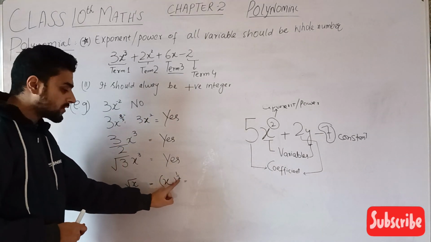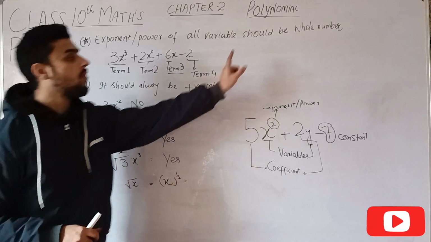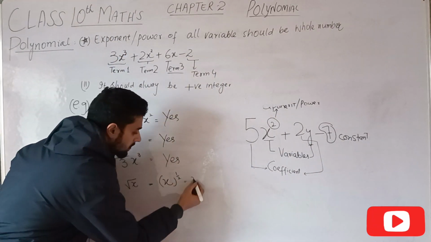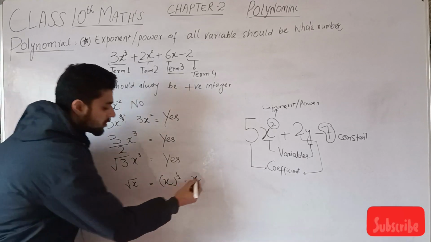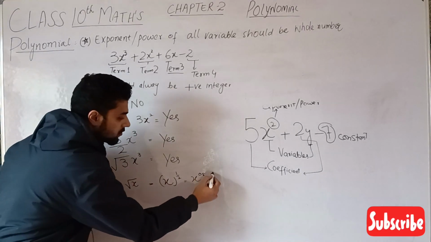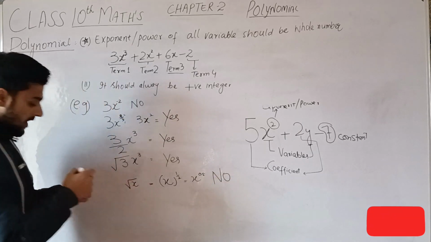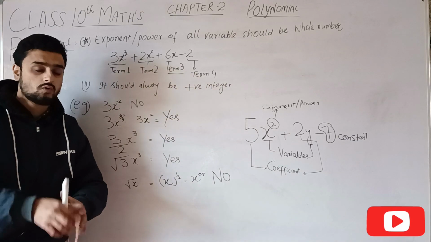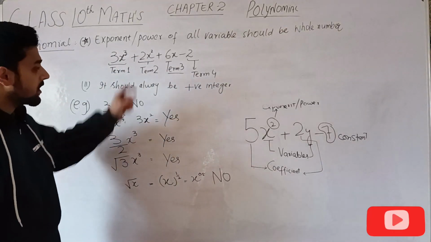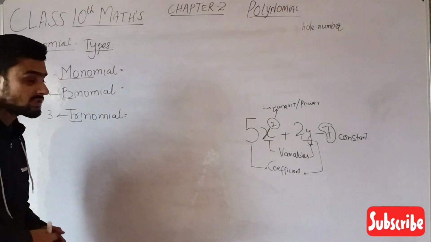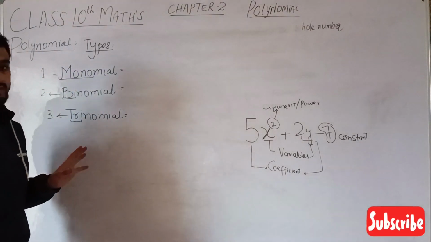अगर मैं इन दोनों को डिवाइड करूंगा, इस पावर्स को, अगर वो होल नंबर की फॉर्म में आया, देन दिस इज अ पोलिनोमियल. x raised to 1/2 is equal to 0.5. 0.5 is not a whole number, then it is no. I hope you are getting my point. In case there is any doubt, don't forget to mention in the comment box so that I will repeat this once again. Now let us discuss the types of polynomial.